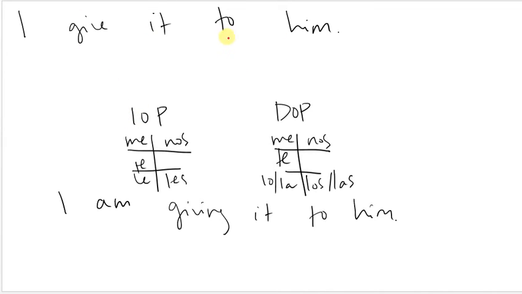So you're saying, I give it to him. So it is going to be my direct object. What am I giving? And then to him is going to be my indirect object. To whom am I giving it? So remember, the indirect object pronoun has to always go before the direct object pronoun in a sentence.